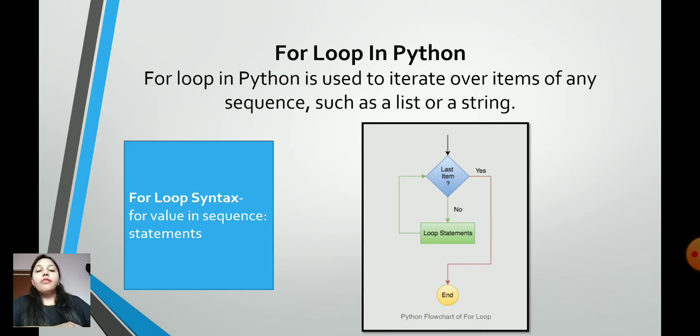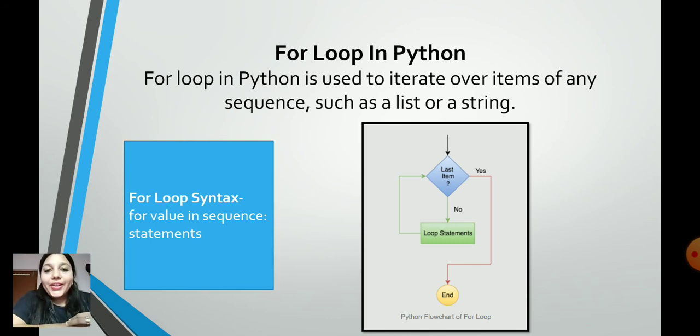Here the decision will be taken whether this item is the last, like the example which I gave you initially. Do this work for 10 times. Is this the 10th time? If yes, then exit the loop. If not, the looping statements will be executed. Then again the result will be fed. Again we will check. Now let us understand.